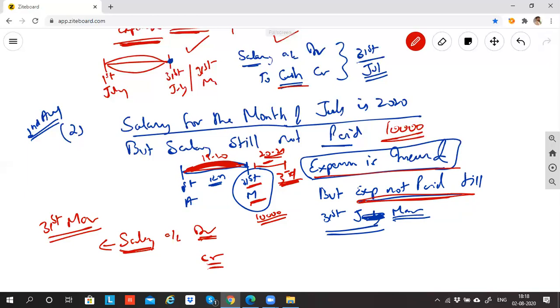Sir, if I record expense in 1920, I understand this is debit. But what is credit? Credit is outstanding salary. Outstanding salary means salary payable. Salary payable means liability. So you're recording the expense and you're recording the liability.